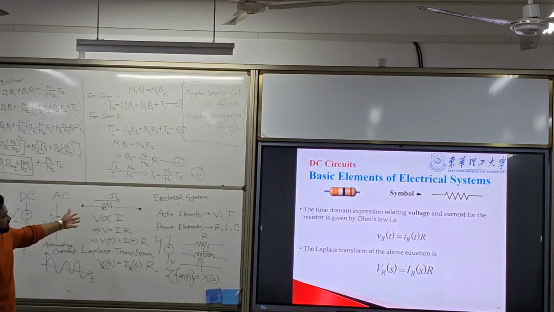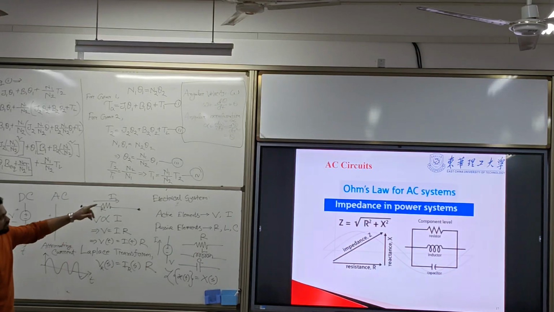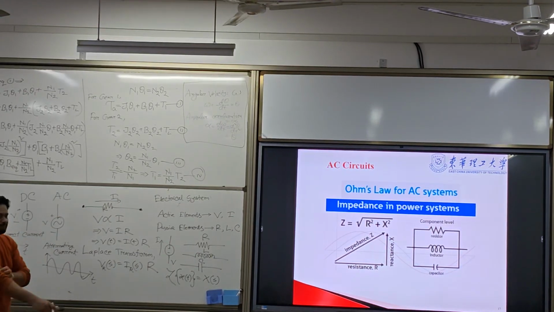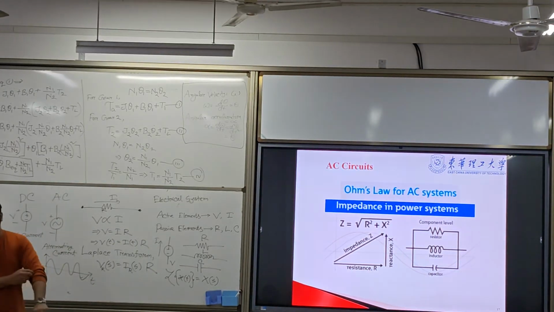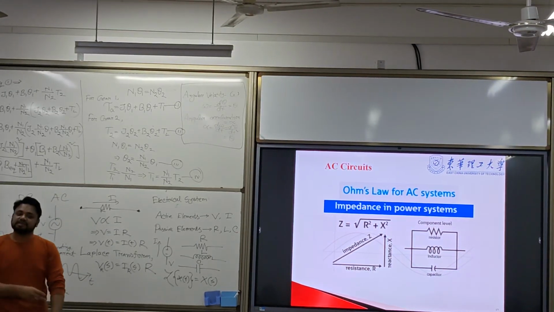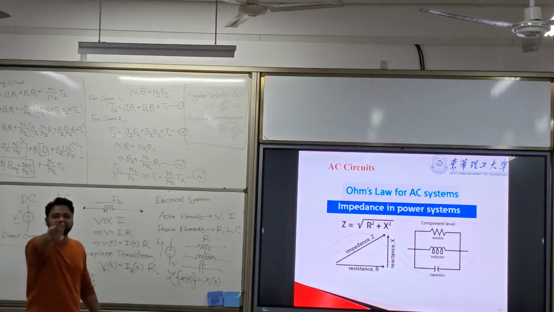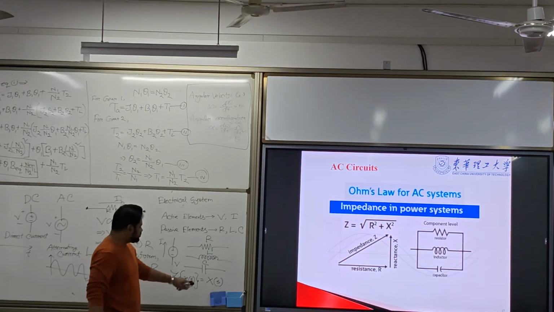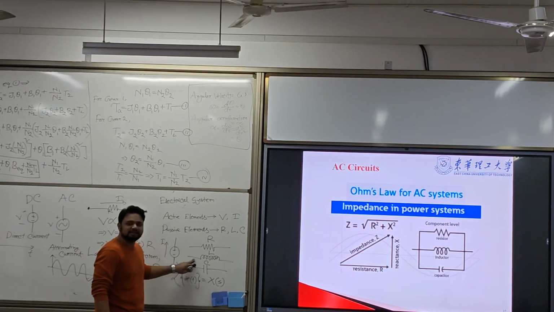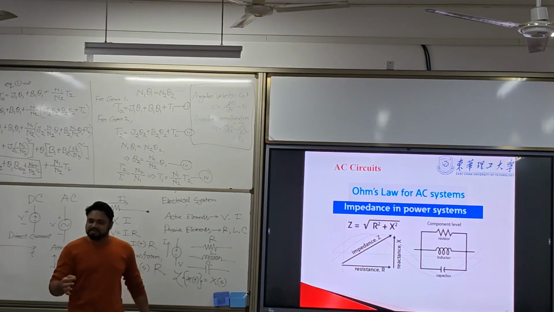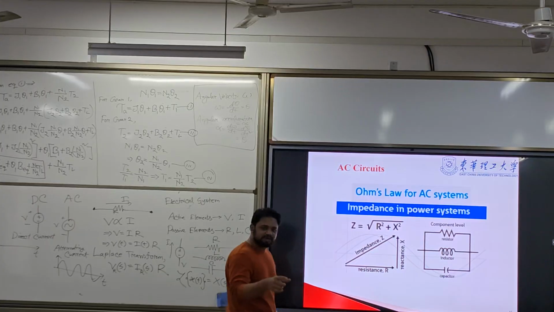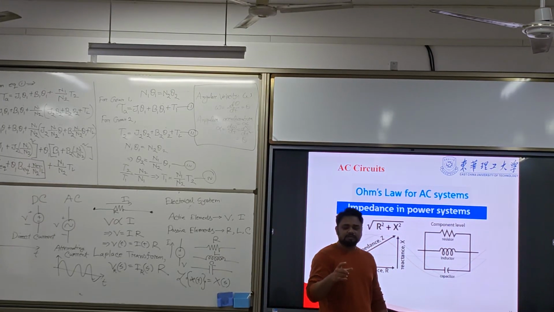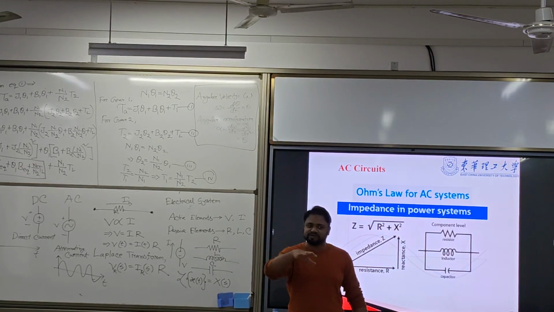Now this is the Ohm's law for the DC system. Now what about the Ohm's law for the AC system? In AC, it is different. Why? Because in an AC, there are two more components involved, L and C, inductor and capacitor. In DC, there is no inductor and capacitor.